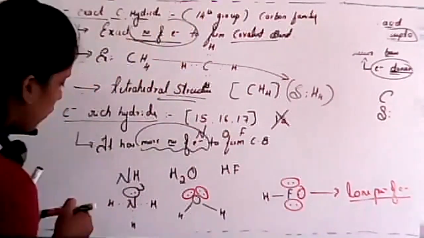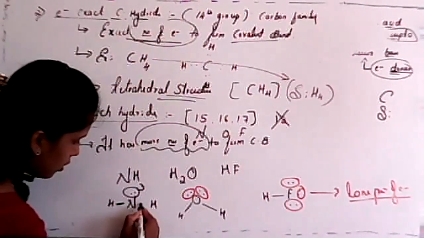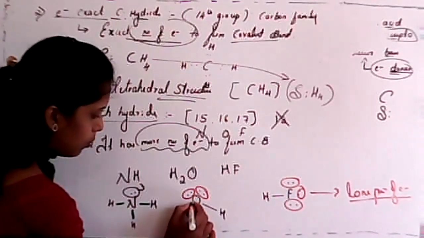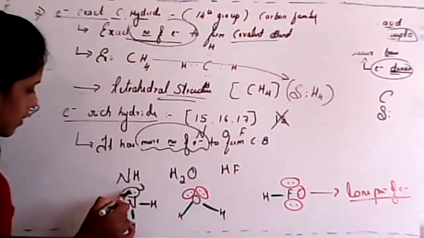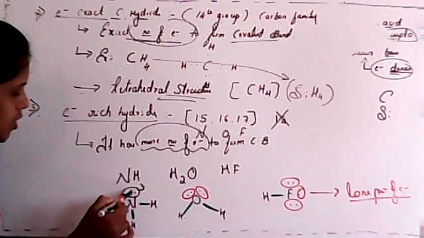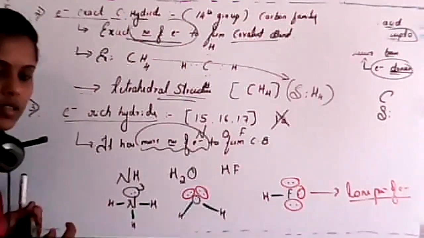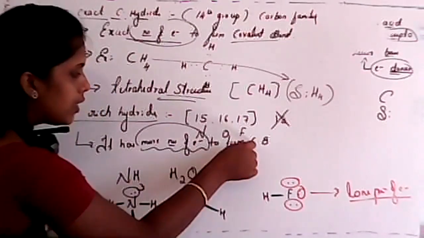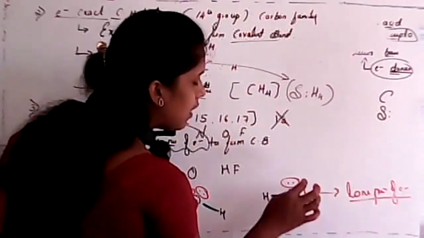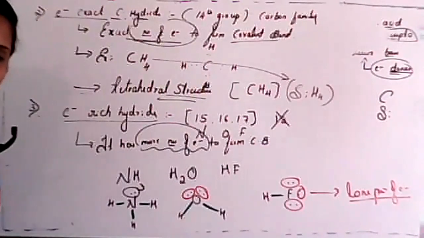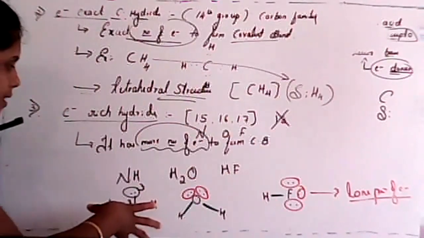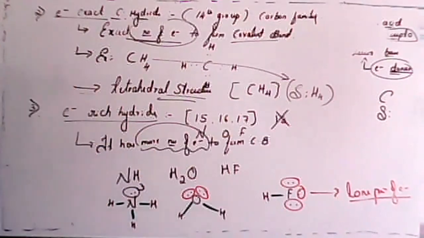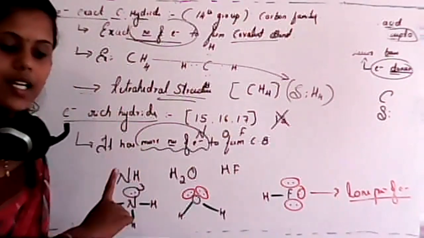So these were covalent bonds. This is a covalent bond. This is also a covalent bond. This is also a covalent bond. So these are covalent bonds, isn't it? But here, in this case, nitrogen has 2 extra electrons for the covalent bond. And in this case, it has 4 electrons, which is extra. And in this case, it has 6 electrons, which is extra. So that's why we consider it as an electron-rich hydride. Is it clear why we consider it as an electron-rich hydride?